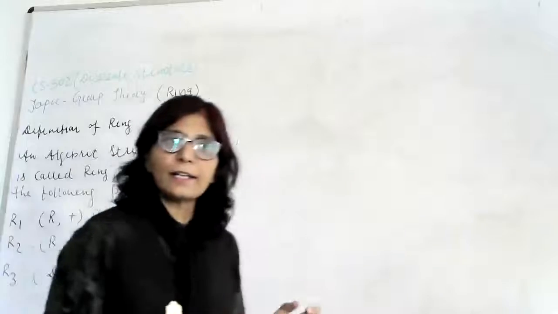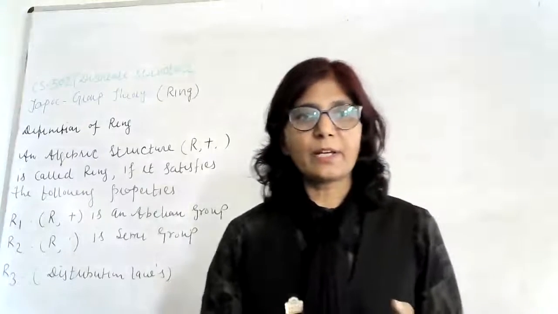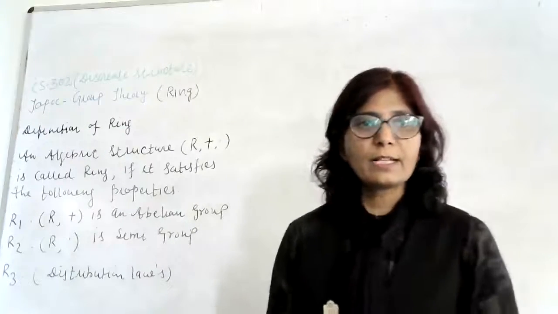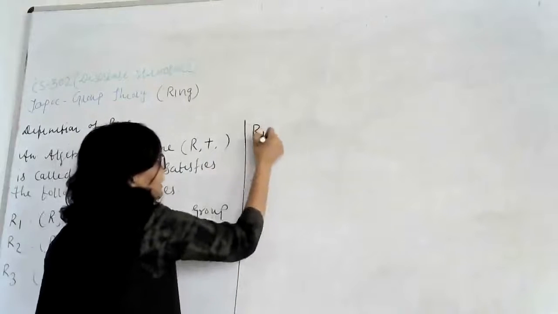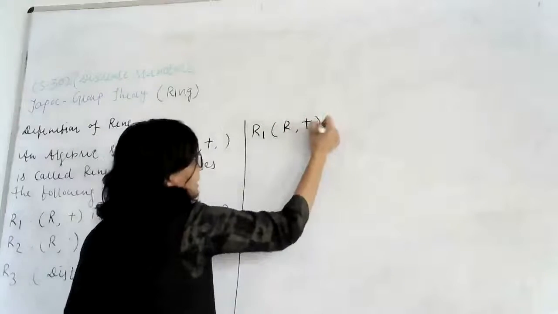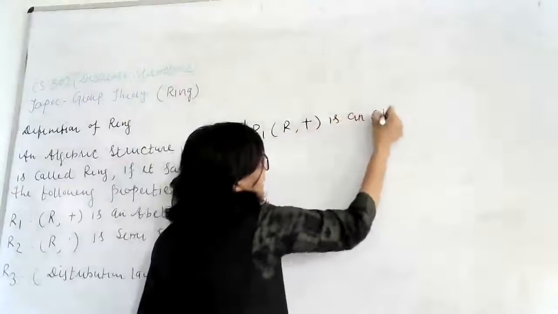A ring under the operations addition and multiplication, if it satisfies the following properties, then it is called a ring. And the properties are R1. R1 means under addition, R is an abelian group. And the property number 2, R2, is that under the operation multiplication it is a semigroup. And the property R3 is satisfying the distributive laws. So under R1, R plus is an abelian group.